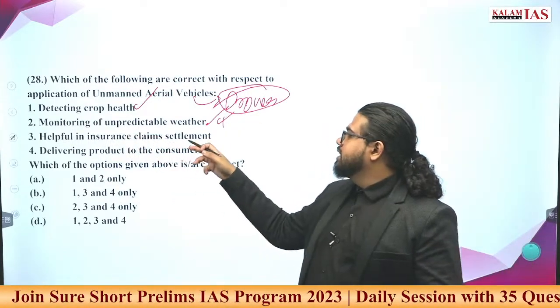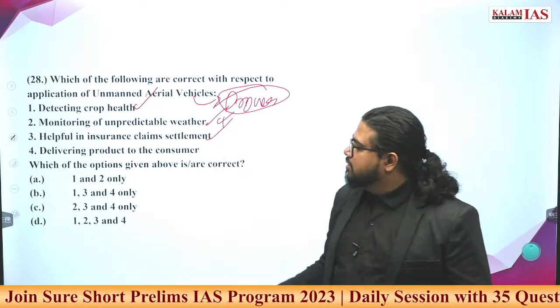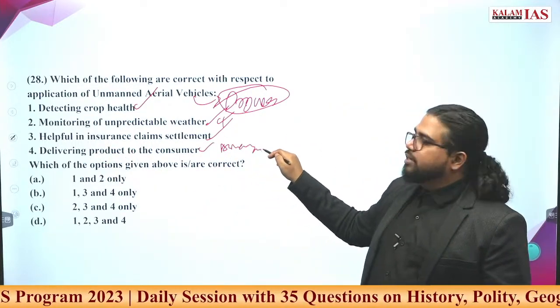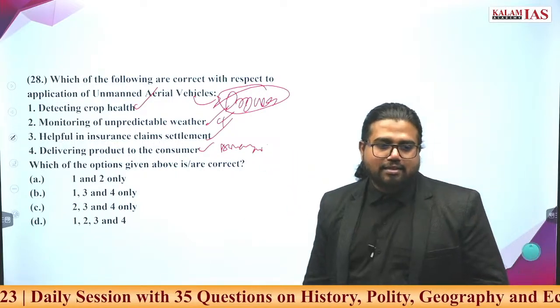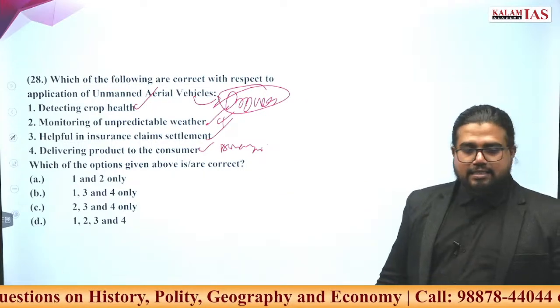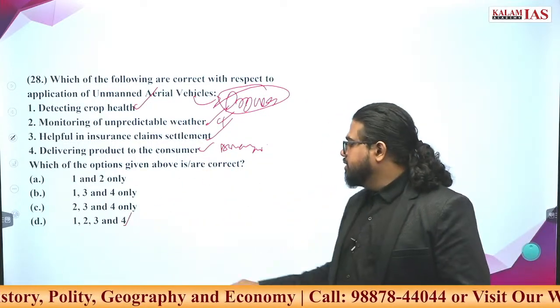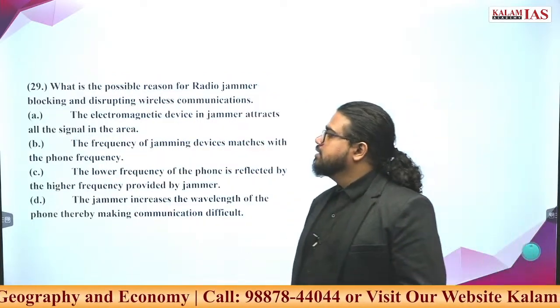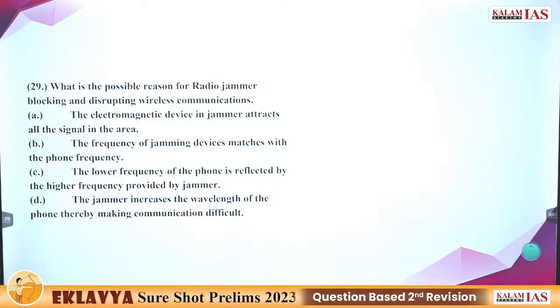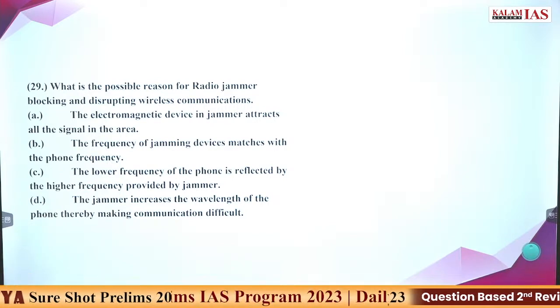Helpful in insurance claim settlements. Delivering a product to the consumers, like Amazon and all, drone delivery of products is being explored, even though it is not commercially implemented, but the possibility exists. So all these statements are correct. 1, 2, 3, and 4 is the correct answer. Answer the 29th question first. 28D is the correct answer. Answer the 29th question.